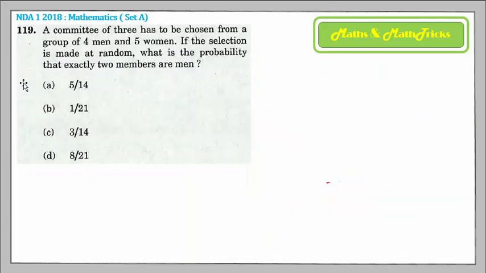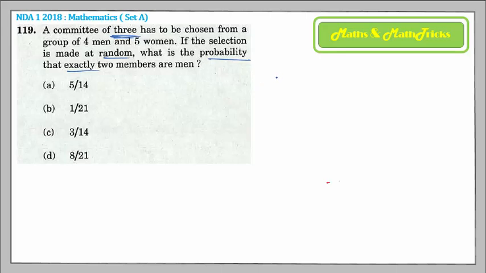Coming on to the next question. There is a committee to be made. A committee of 3 you have to form out of 4 men and 5 women. So if the selection is made at random, what is the probability that exactly 2 members are men? So you want exactly 2 men.